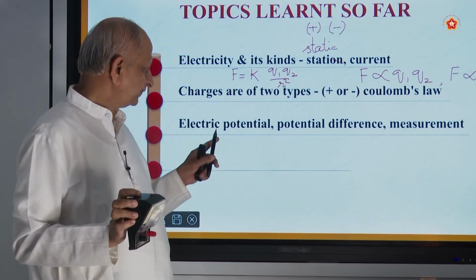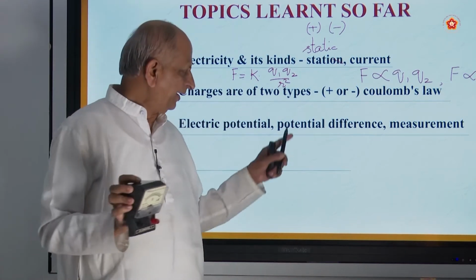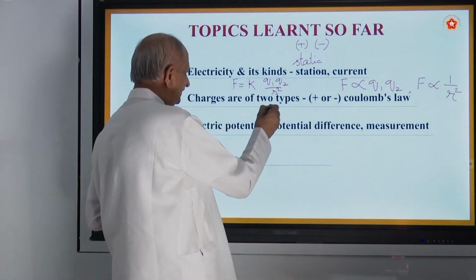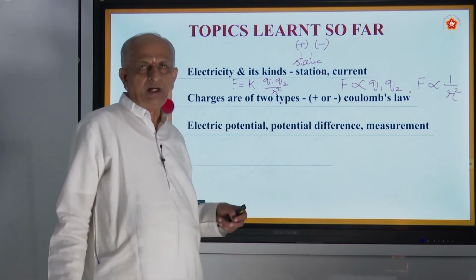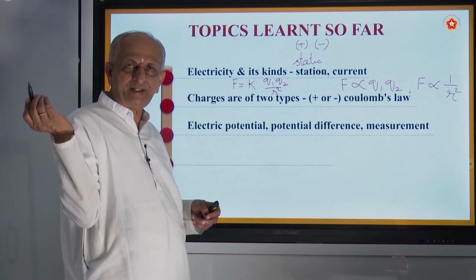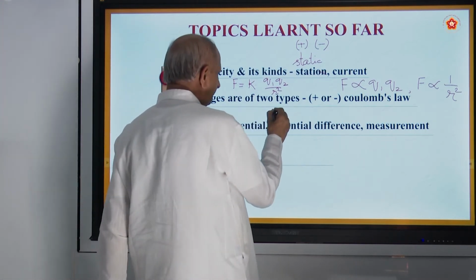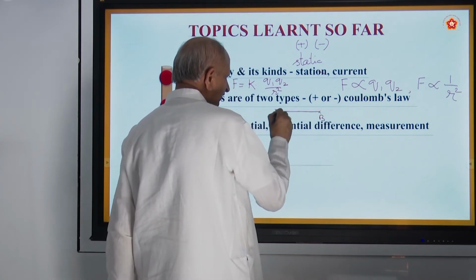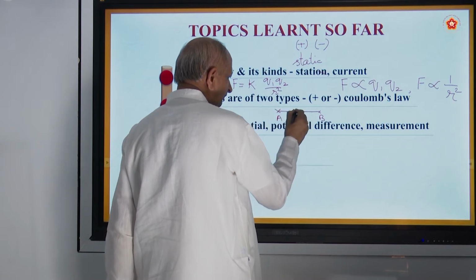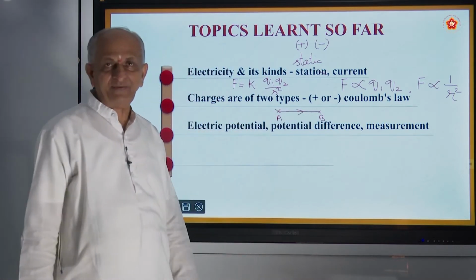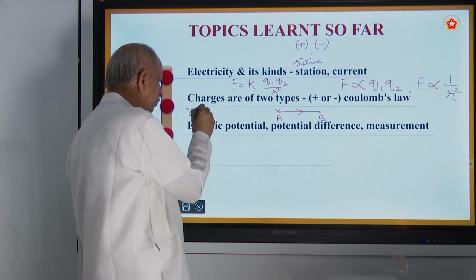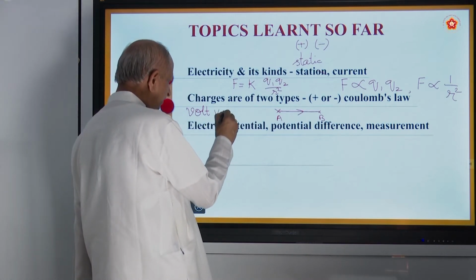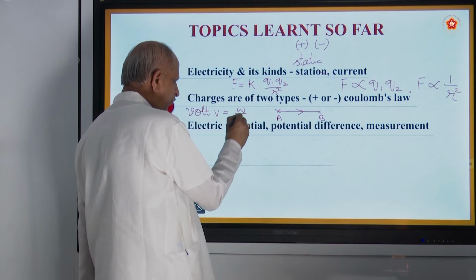So what does it do? It measures the potential. And what do you mean by potential difference? If you have 2 points A and B, the work done to bring a positive charge from A to B is called potential difference, measured by the unit called volt, usually written as V. V is equal to W by Q.